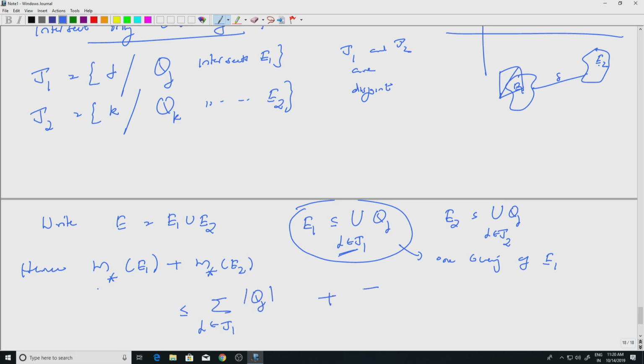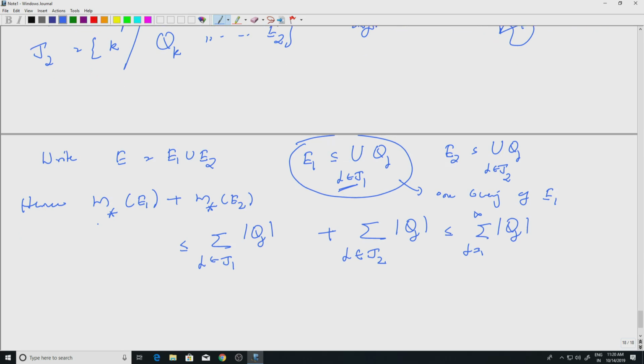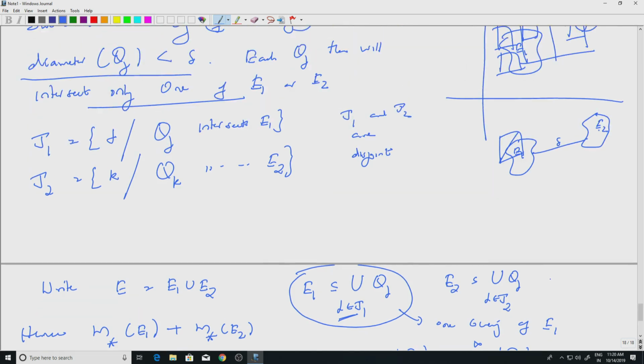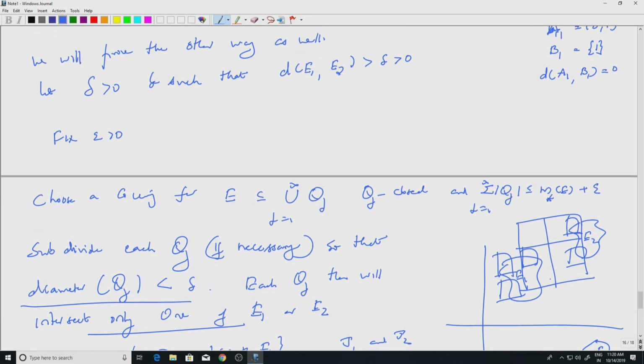Similarly, m star of E2 is less than or equal to the summation over j in J2 of |Qj|. But J1 and J2 are disjoint, so I can put together. So this is less than or equal to the summation j equal to 1 to infinity of |Qj|, all the Qj's. But the Qj's were chosen so that they were within epsilon of m star of E. So this is at most m star of E plus epsilon. Remember that is how the Qj's were chosen.